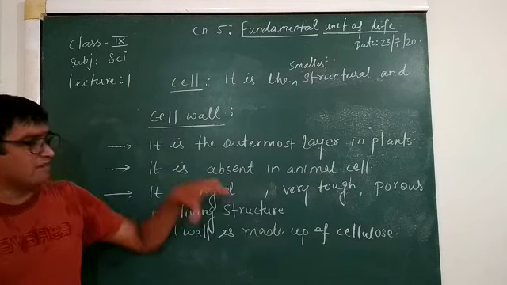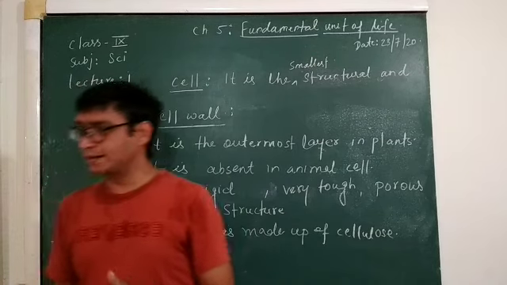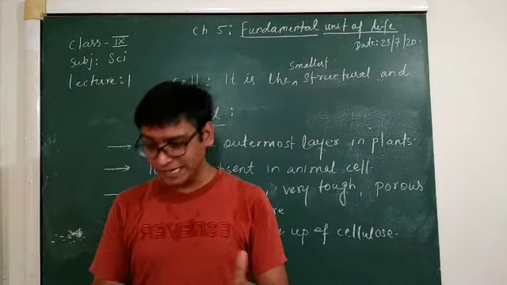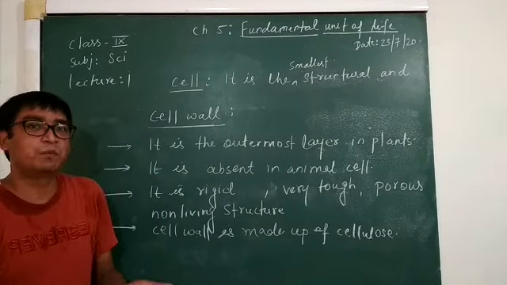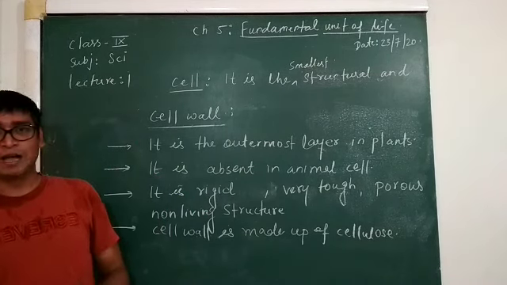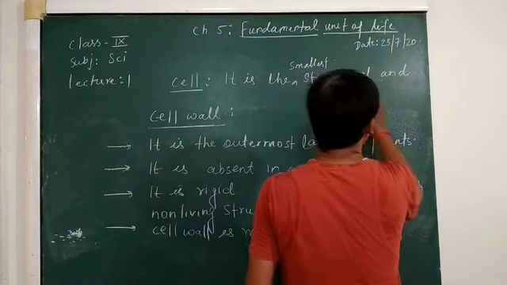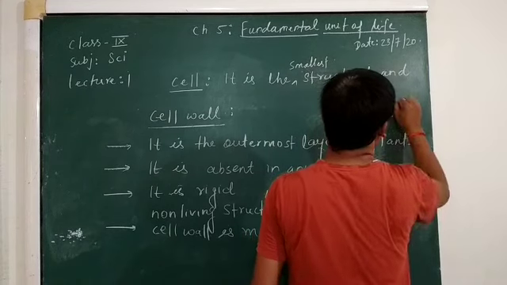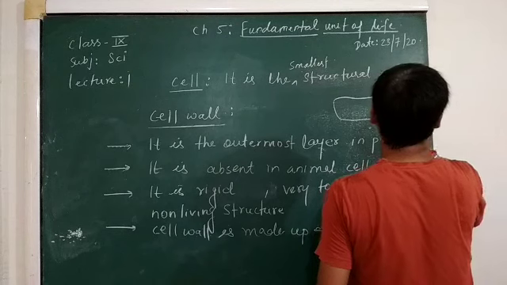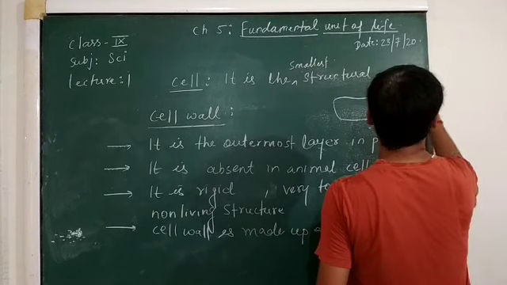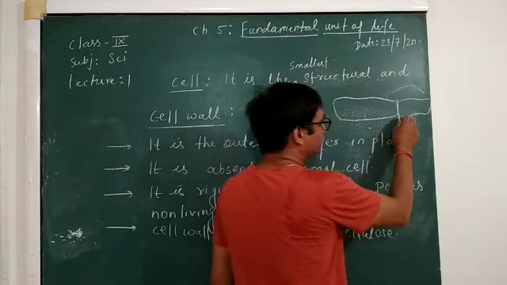The cell wall of two or more cells may be joined to each other by a layer of lamellae. I know you are not getting this point. Layer of lamellae means, suppose this is a cell wall and this is another cell wall, and these two cells are joined.